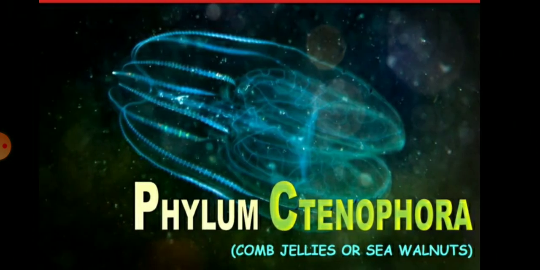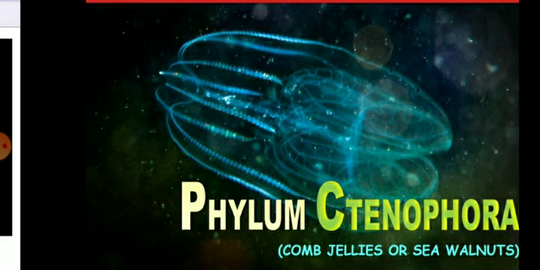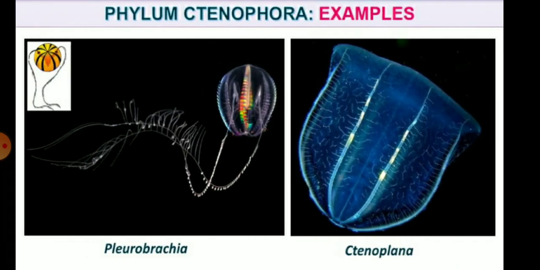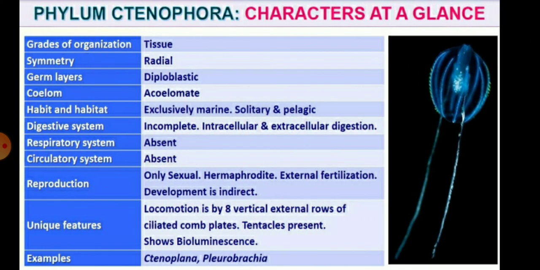The next, third, phylum is Ctenophora. Ctenophora is also called comb jellies or sea walnuts. The examples are Ctenoplana and Pleurobrachia. The grade of organization is the tissue level, symmetry is radial, the germinal layer is diploblastic, and the coelom is acoelomate, which means the coelom is absent. Diploblastic means two germinal layers are present, as we discussed earlier, and the symmetry is radial.